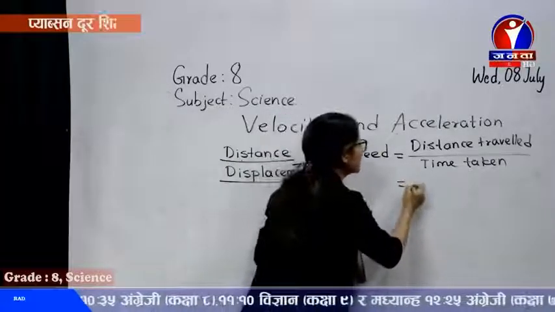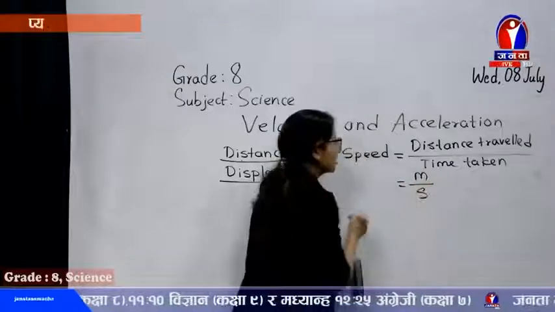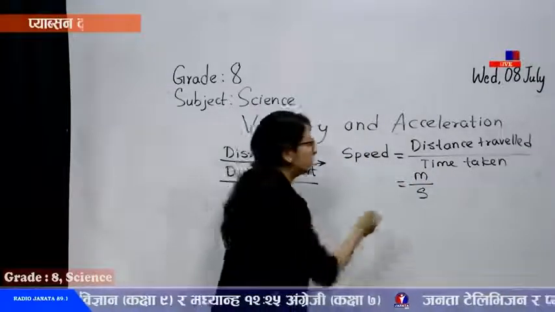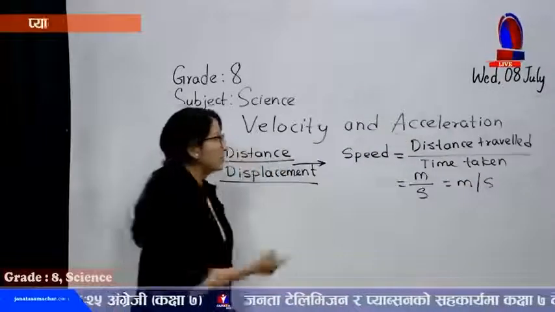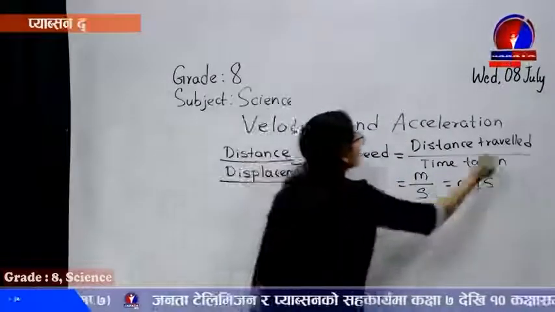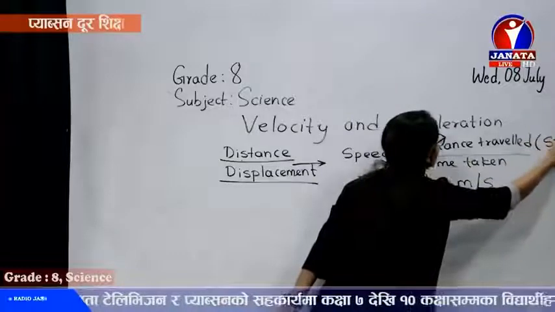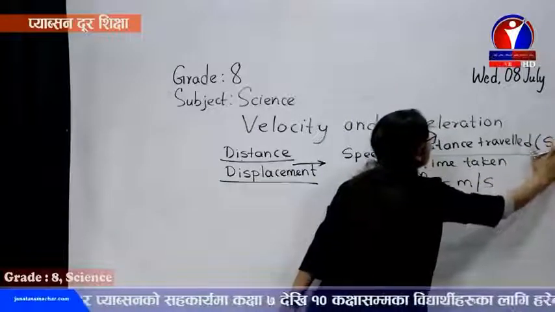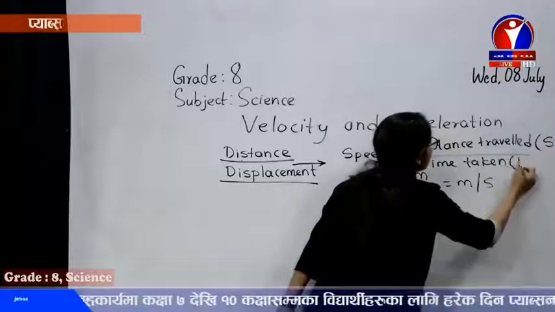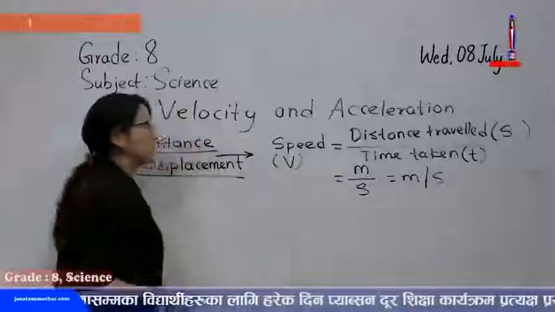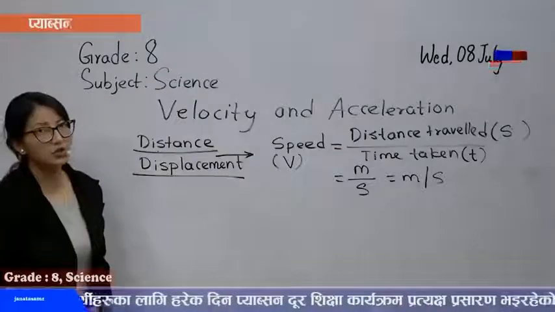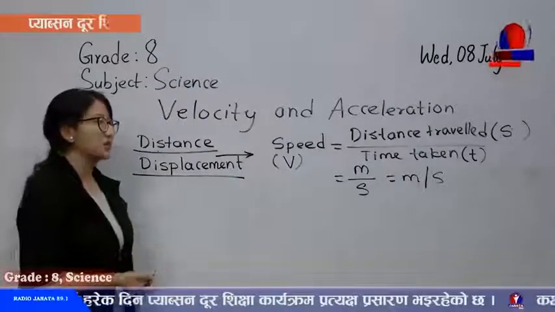Here, of course, we know distance is measured in meter and time taken is measured in second. So its SI unit is meter per second. Just to make it clear, distance traveled we denote by capital S, and time by small t, and speed we denote by V. Yes, speed is equal to distance traveled divided by time taken.